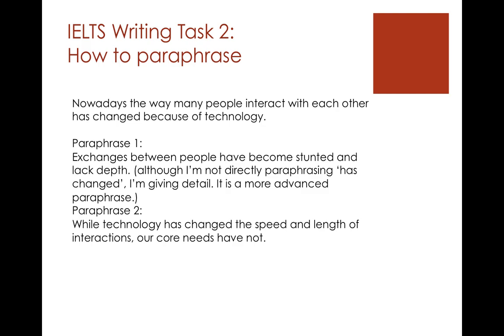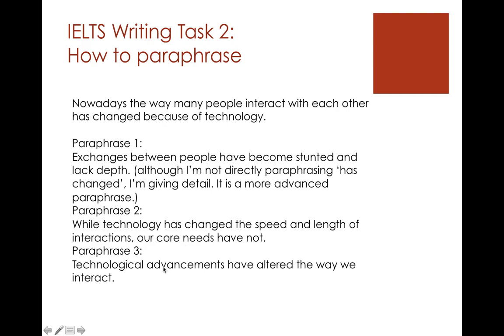Okay, so again, this is saying what the changes are. This just says has changed in the question. Your job in the essay is to give details. And here we go, we're paraphrasing it. We could use has become different or has altered, which I'll show you in a minute. But we also have what it has altered, the speed and the length. So we're giving more detail than the statement. And then we say our core needs have not. So we're actually going to say that even though technology has changed, our basic needs have not changed.